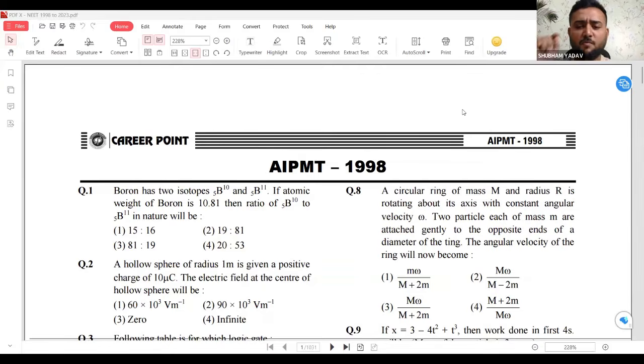Okay, just give me 1 minute. I have not downloaded the paper of 2024. Just in 1 minute, I'll download the NEET 2024 question paper. I don't have that, so I should have that, right? Give me a minute, it is getting downloaded.